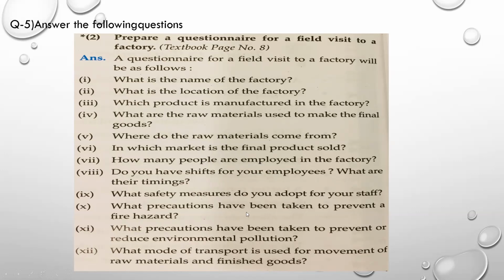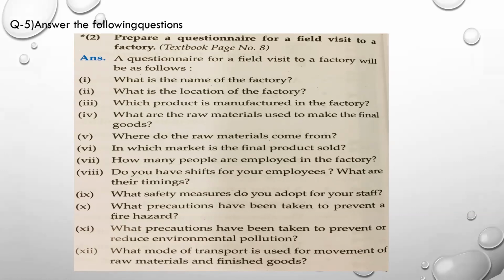What safety measures are taken by the company for their precaution? What other precautions are you taking to avoid a fire hazard or any such tragedy happening in the future? What precautions have been taken to prevent and reduce environmental pollution? And what mode of transport, that is bus, railways, is used for movement of raw material, finished goods, as well as the people who are coming to work in the factory? So such type of questions you can prepare. I again repeat, the questionnaire will depend on the place where you are visiting. As per that, the questions will differ.